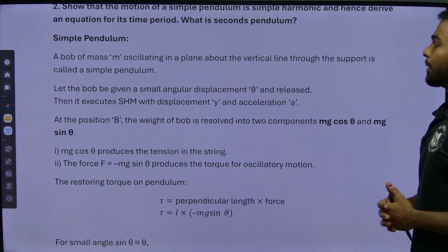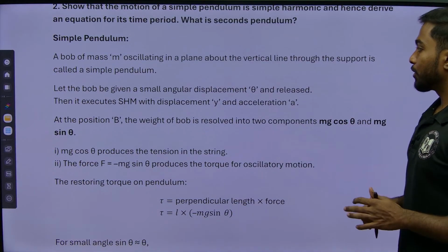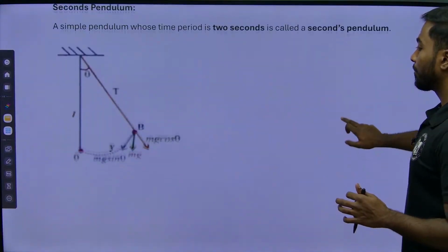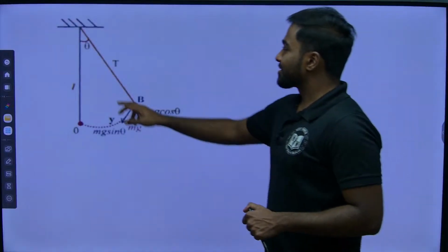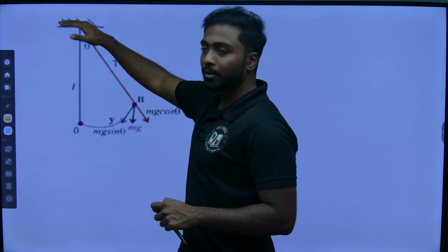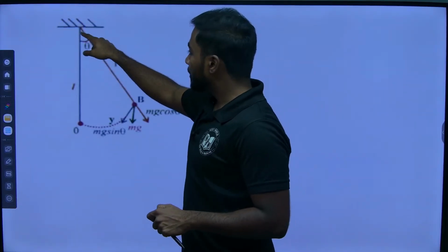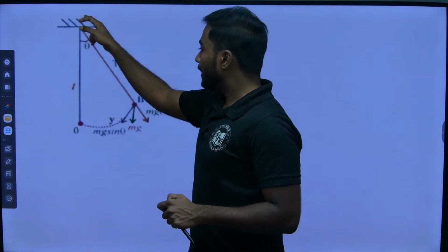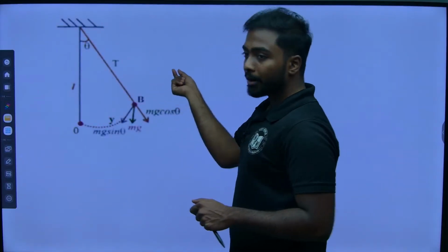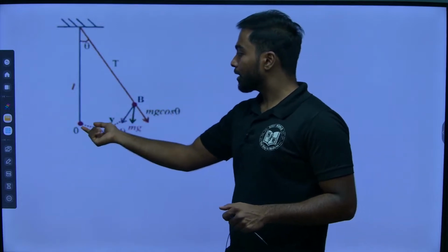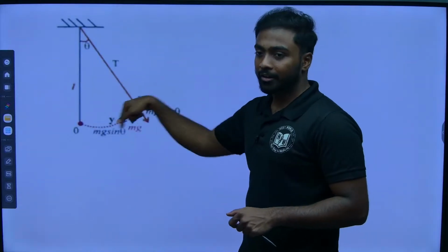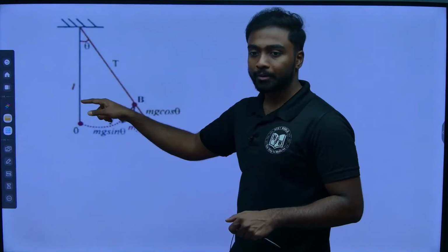Okay, simple pendulum. First we need to see the diagram. Let me show you the diagram. This is the diagram: there is a fixed rigid support, and I have tied a bob with a rope or a string. Now if we take it to the extreme point, what will happen? Again it will come to the initial point, and again it will oscillate, right? It will be in oscillation.